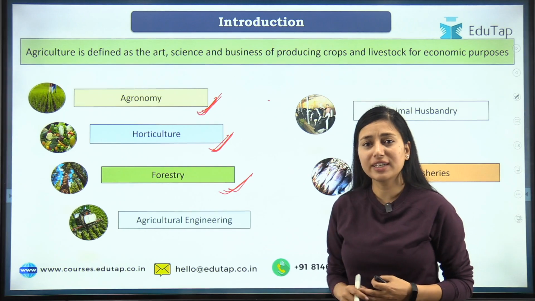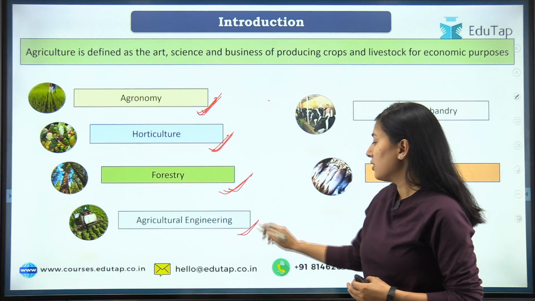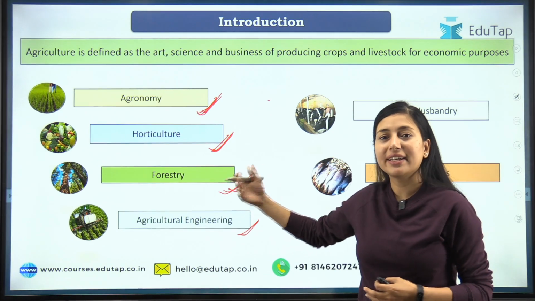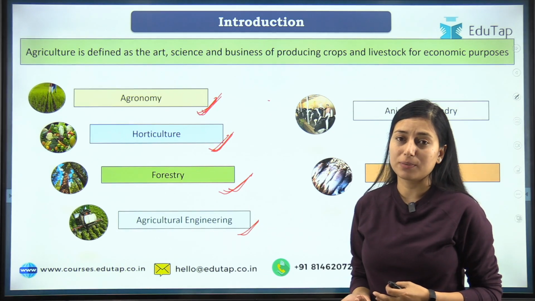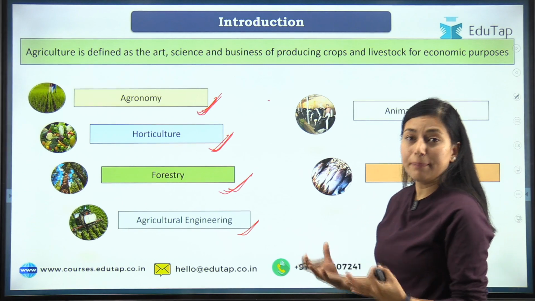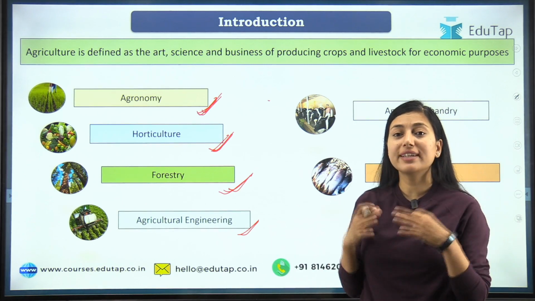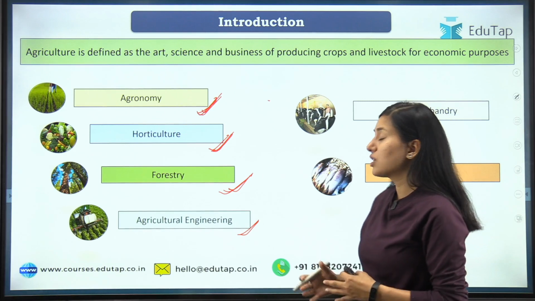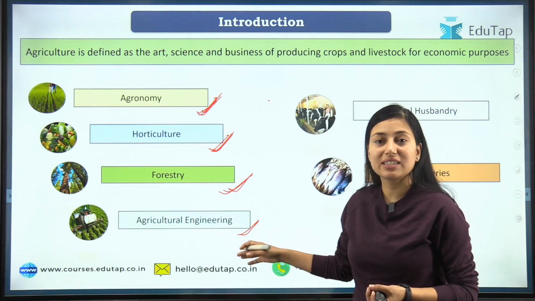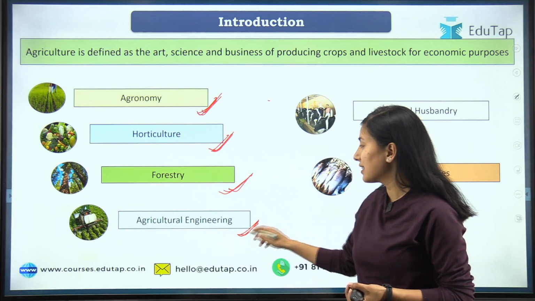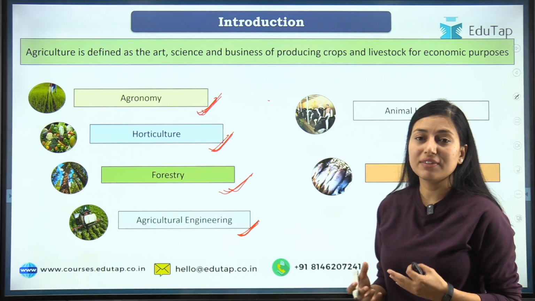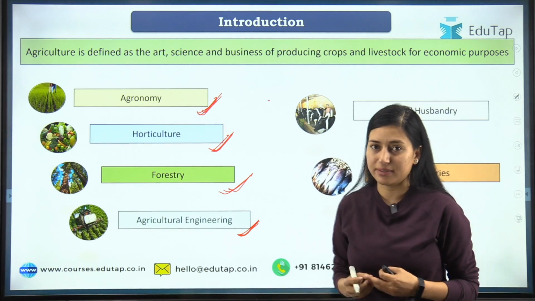Now moving on to agriculture engineering. Students, you are producing these crops and managing them. So how will you manage these crops? You need some machines, some tools, some implements. The study of these machines and tools and their making comes under agriculture engineering. So agriculture engineering basically deals with all the machines and technology related to agriculture.